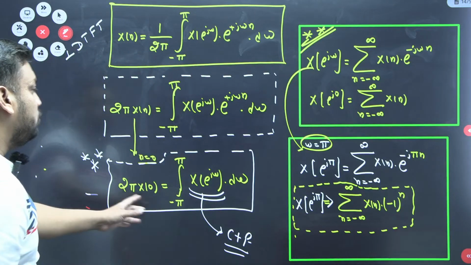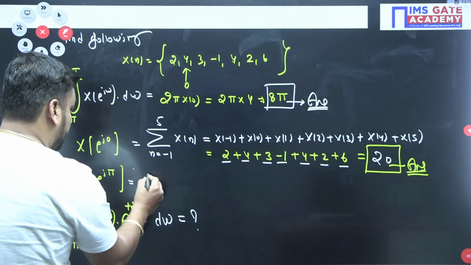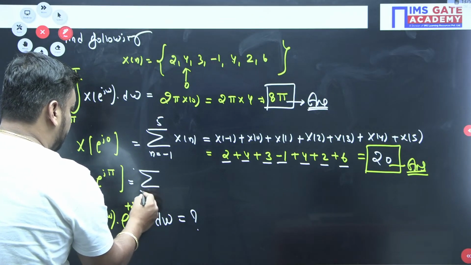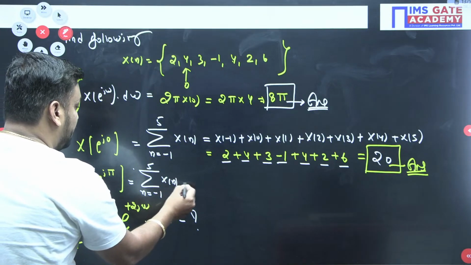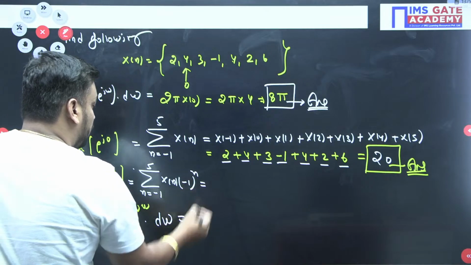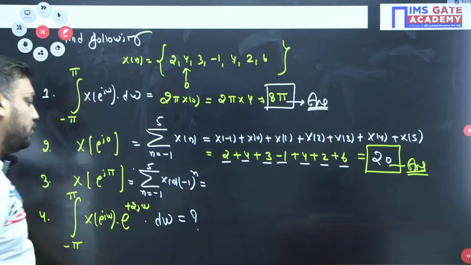Now students, I am just applying this formula here. I have less space, so I am writing like this. e to the power j pi is actually equal to the sum for n equal to minus 1 to 5 of x[n] times minus 1 to the power n. Do you know the meaning of this? The next question I will solve in the next slide, no problem.